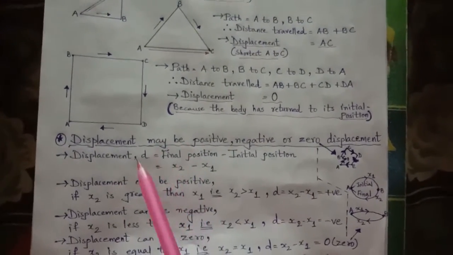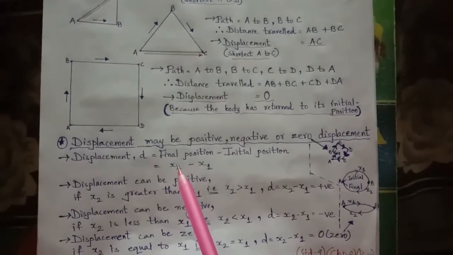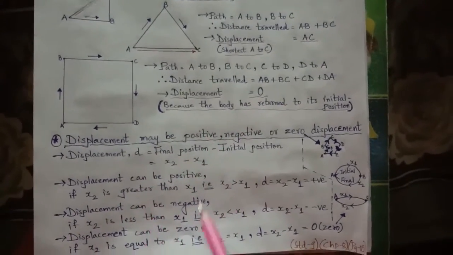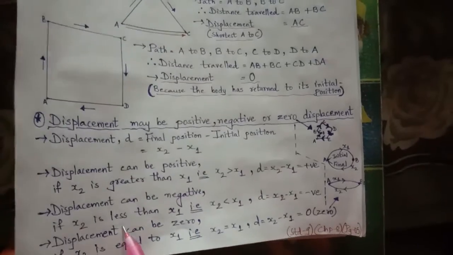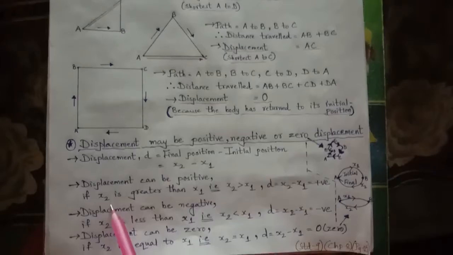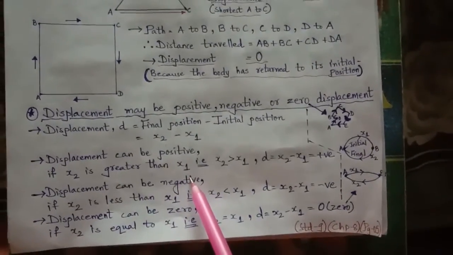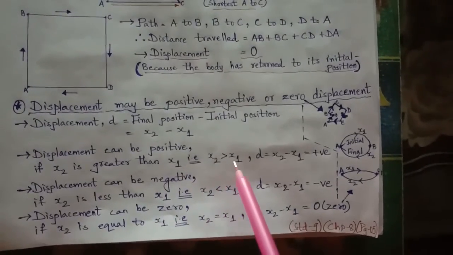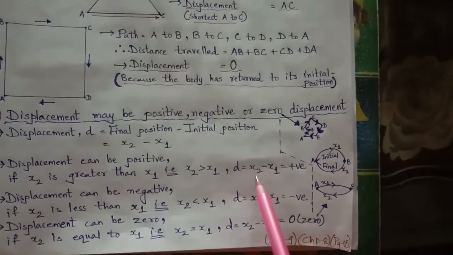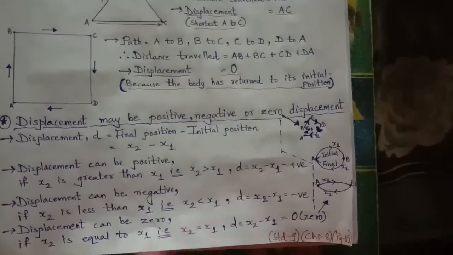Now in this final and initial position, if the final position is greater than the initial, then definitely the displacement will be positive. Displacement can be positive because x2 is greater. So if x2 is greater than x1, what happens? As per the formula, displacement is equal to x2 minus x1, which will be positive because it is a bigger value minus a smaller value.